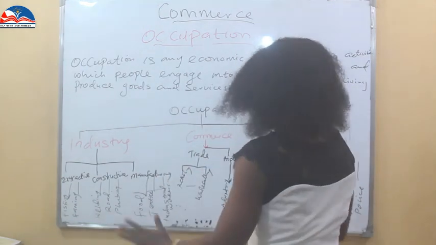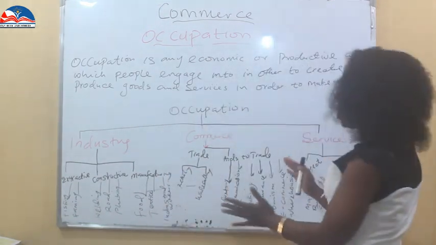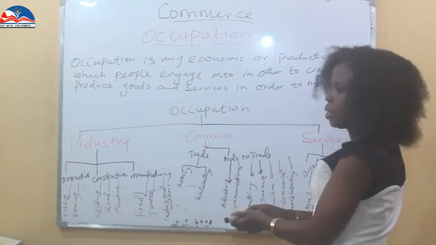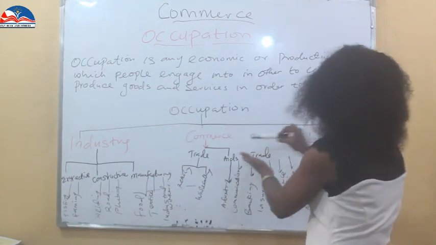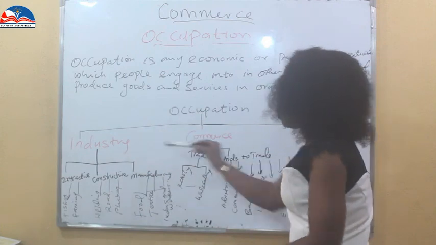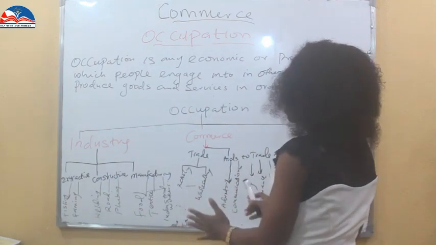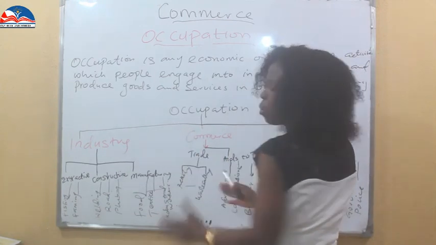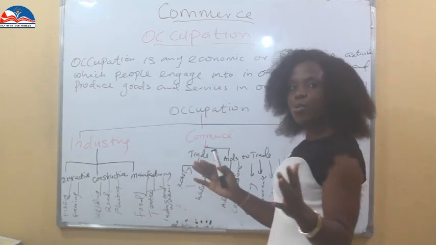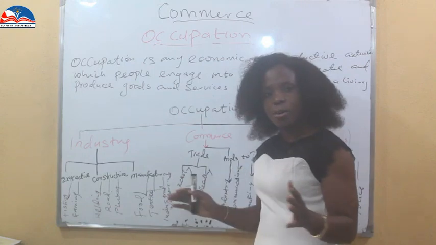Now, if you look at the board, you see this is occupation. These are the categories it is broken into: industry, commerce, and services. Now we're going to take them one at a time, but I'm not going to deliberate more on commerce because we have dealt with that area, trade and commerce.